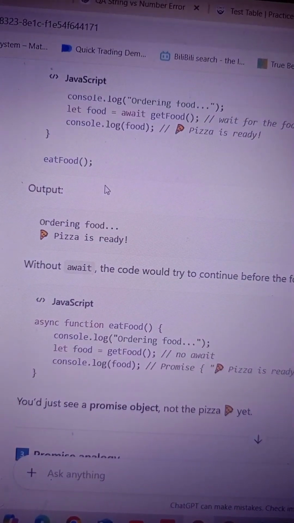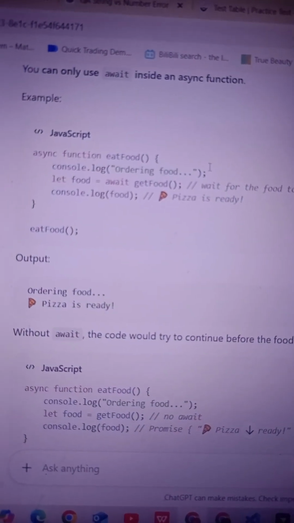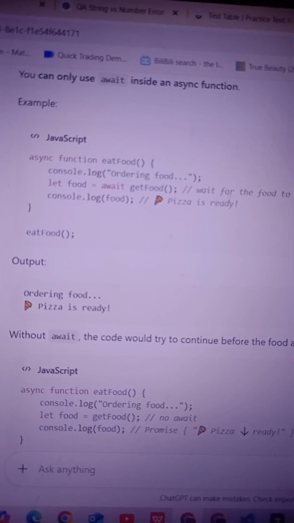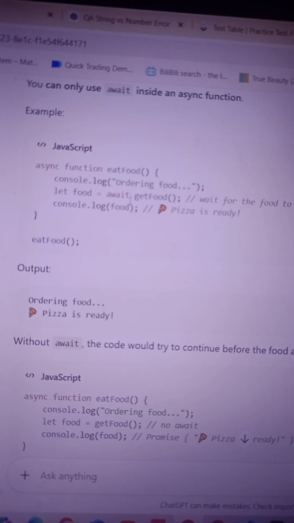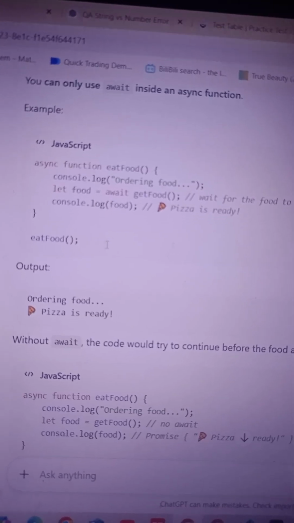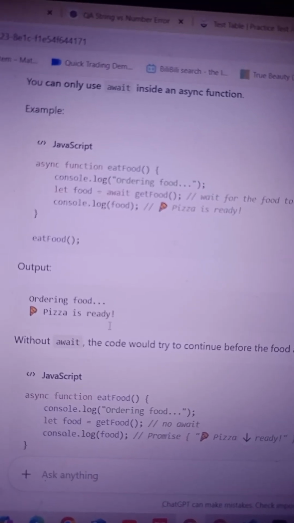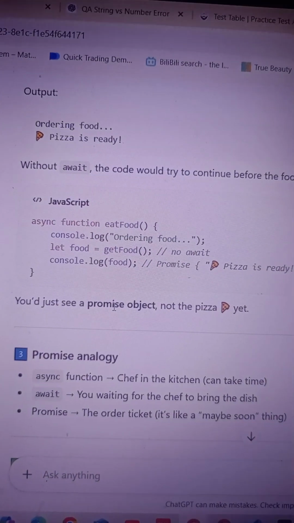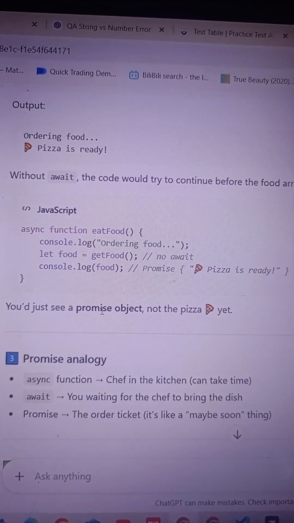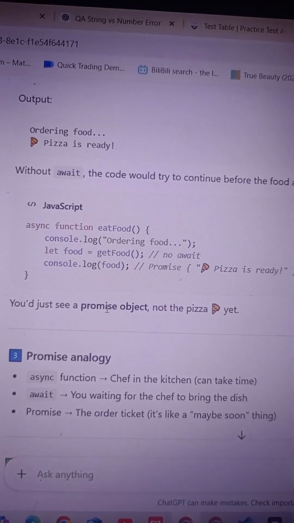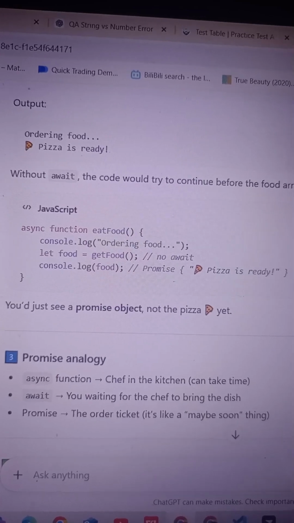So here we have console.log. This is our ordering food. So this is our promise, and then we wait for the food to arrive. This await will wait until the food arrives, and then the pizza is going to be ready. Without await, the code will try to continue before the food arrives. So if we don't use await, it is going to continue before the food arrives, right?